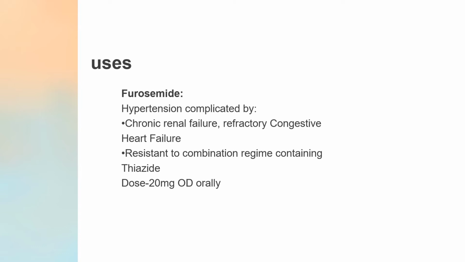Okay, so what are the uses? Furosemide is again a loop diuretic. Remember, it's a high ceiling diuretic. It is used in cases of hypertension which are complicated by chronic renal failure or congestive heart failure, or if the patient is resistant to a combination regime containing a thiazide diuretic. The dose is 20 milligrams OD, once a day orally. You give diuretics in the morning only.